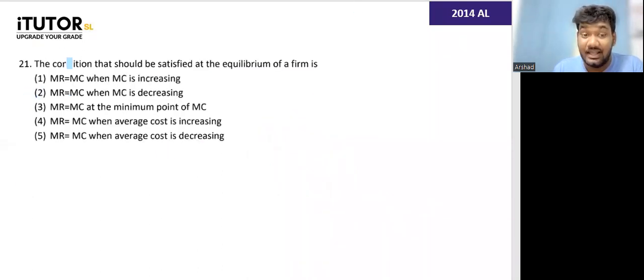Condition that should be satisfied at the equilibrium of a firm. I taught you all equilibrium. What should be there, guys? So equilibrium is like your profit maximizing point. You can even say when you're at normal profit, what should happen? MR equals MC when MC is increasing, MR equals MC when MC is decreasing, MR equals MC at the minimum point of MC, MR equals MC when average cost is increasing, MR equals MC when average cost is decreasing.